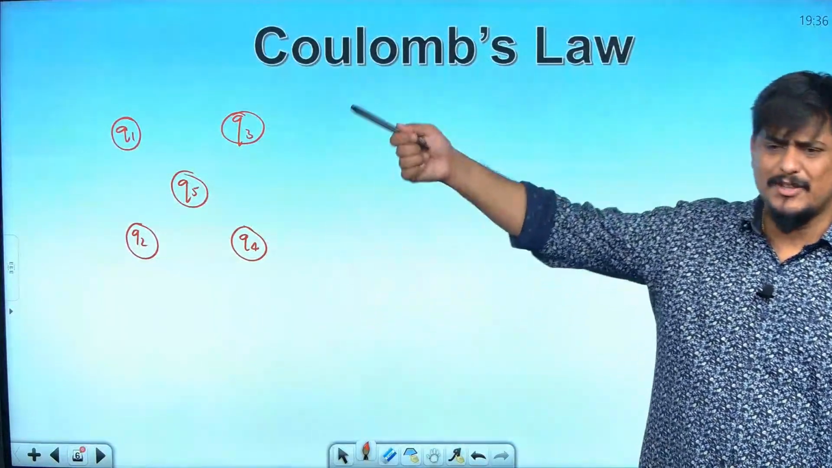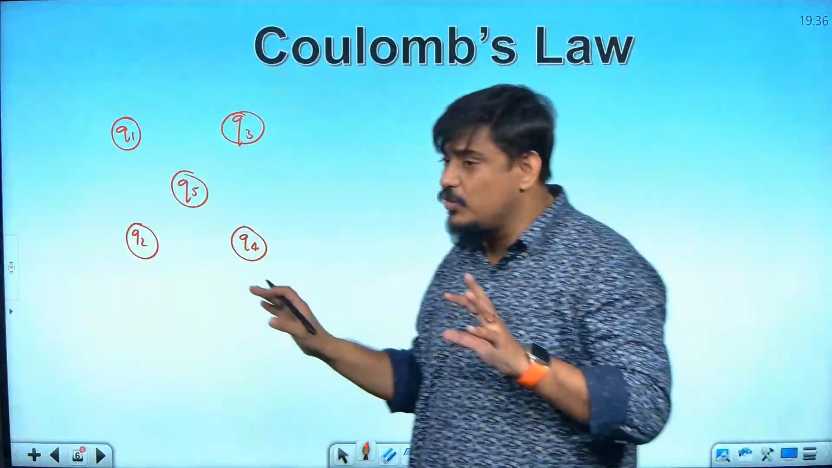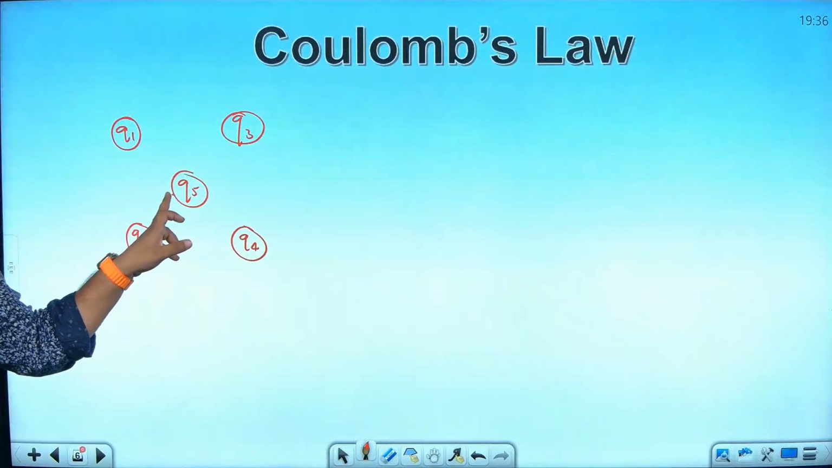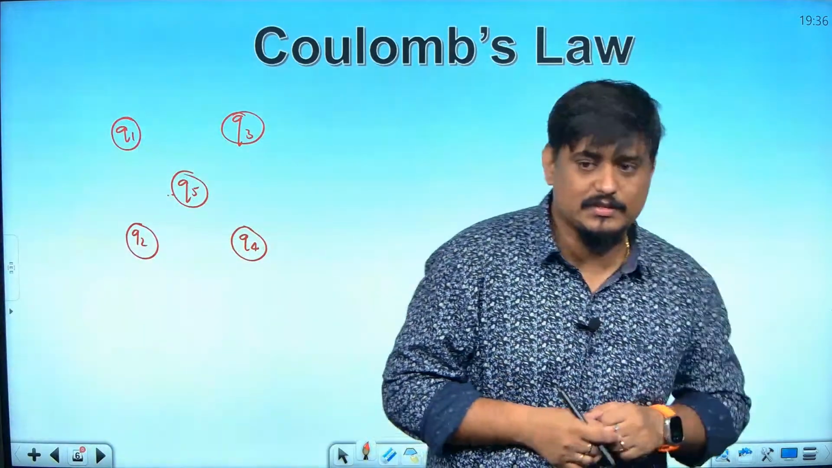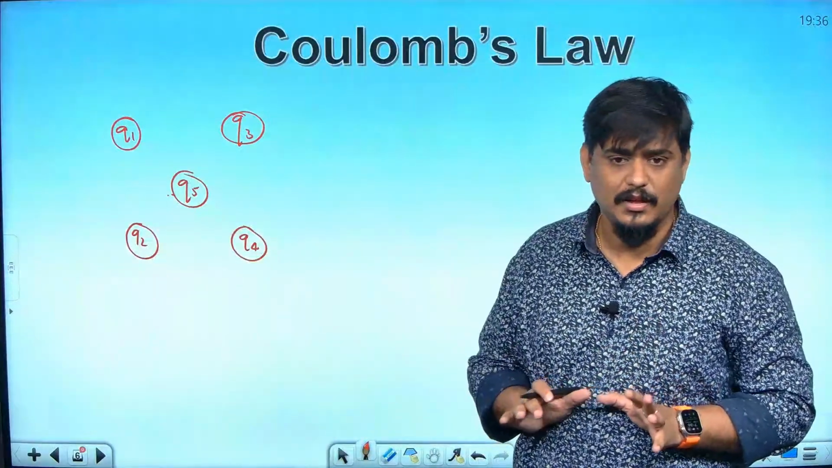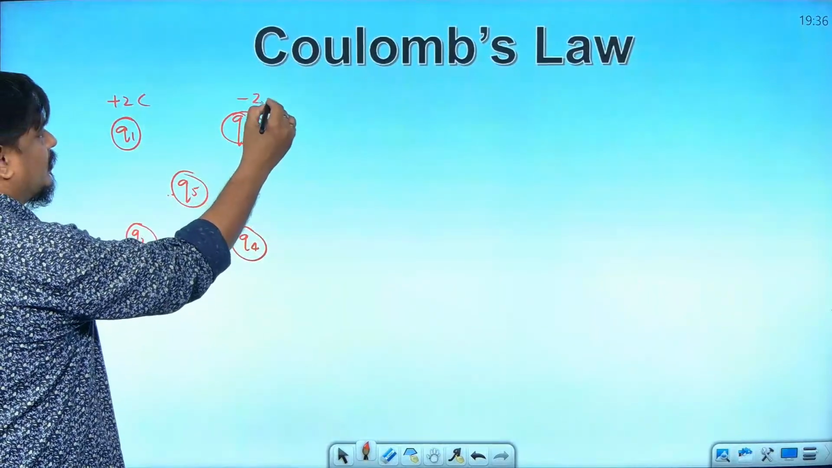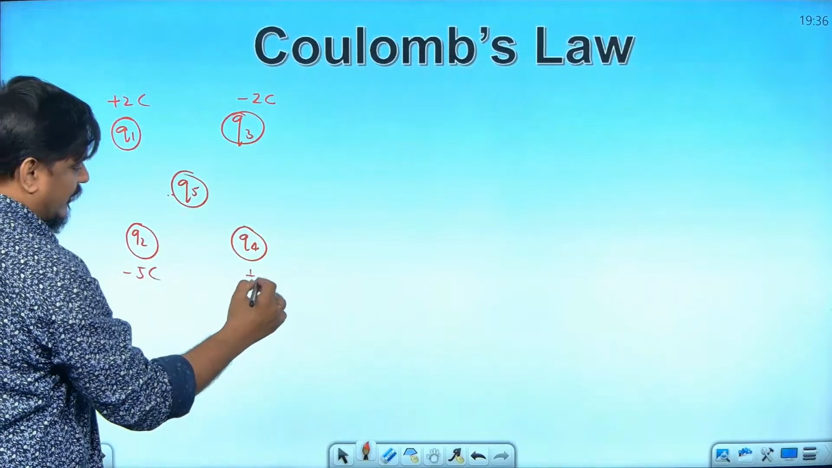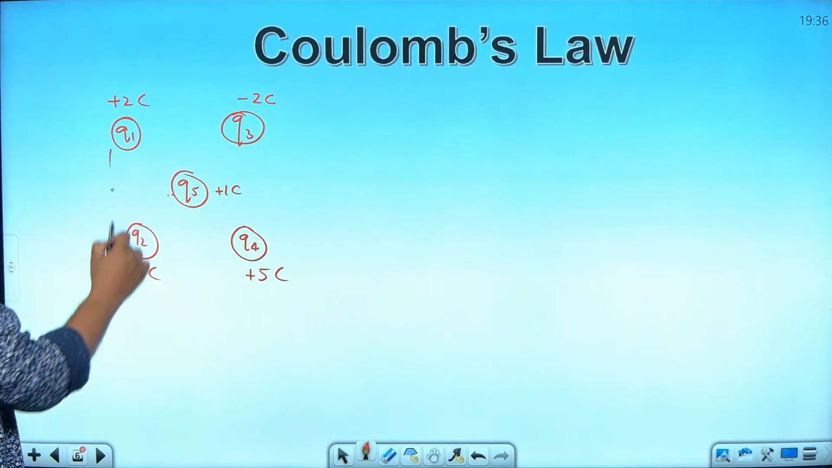They may give values, plus 2 Coulomb, minus 2 Coulomb, plus 9 Coulomb, plus 8 Coulomb, whatever it may be. And they may ask you, what is the force on this particular charge or this particular charge? Here, you will take the help of vectors. If you do not know vectors, quit this topic, because now you cannot suddenly learn vectors. If you know vectors, it is very simple. For example, in this question, suppose I take plus 2 Coulomb, here minus 2 Coulomb, here minus 5 Coulomb, here plus 5 Coulomb, just random values, and Q5 I take as plus 1 Coulomb, and the square has a side of 1 meter.